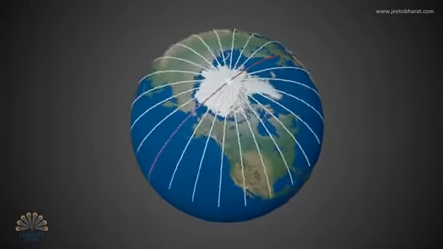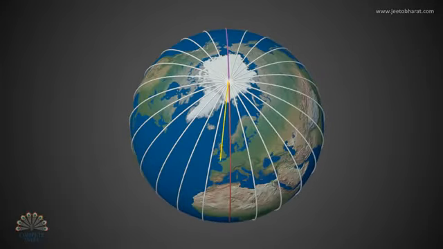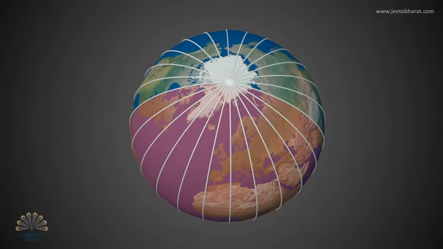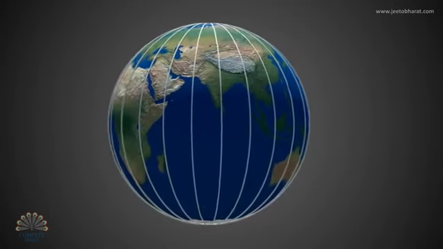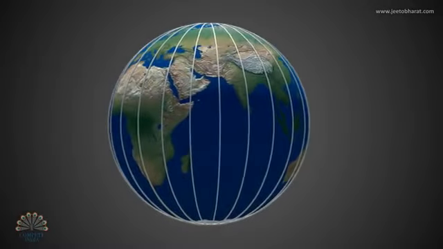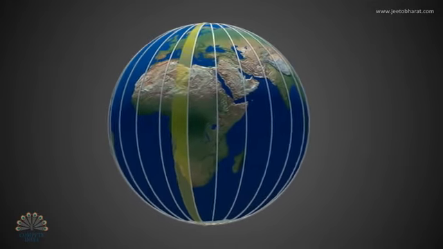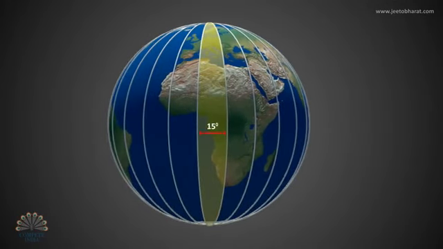Earth is divided into 24 time zones. The time at 0 degrees longitude is called the Greenwich Mean Time or the Coordinated Universal Time. The 24 time zones extend east and west around the globe for 180 degrees from the prime meridian to the international date line. Since the Earth rotates once every 24 hours and there are 360 degrees of longitude, each hour the Earth rotates 1/24th of a circle, or 15 degrees of longitude.